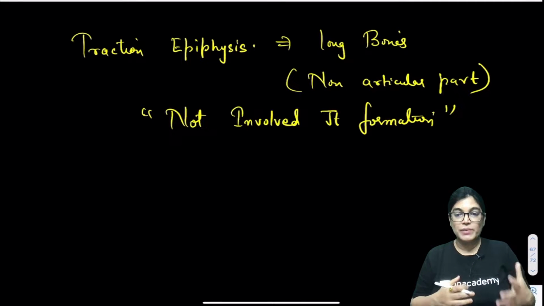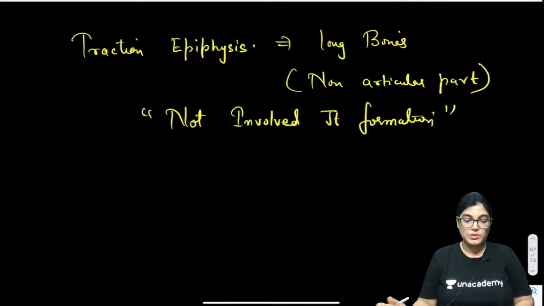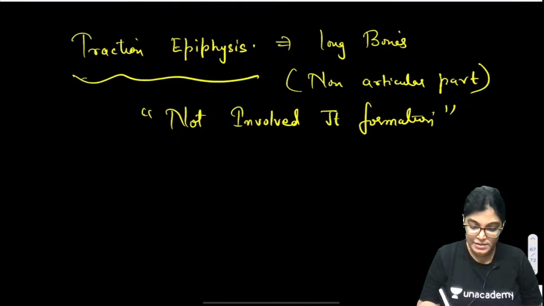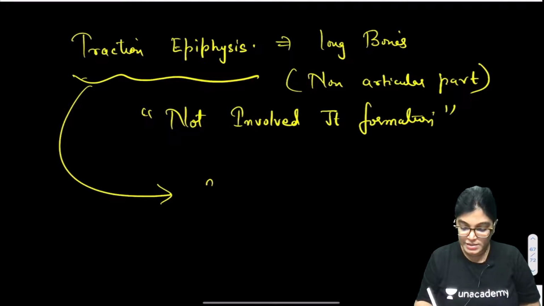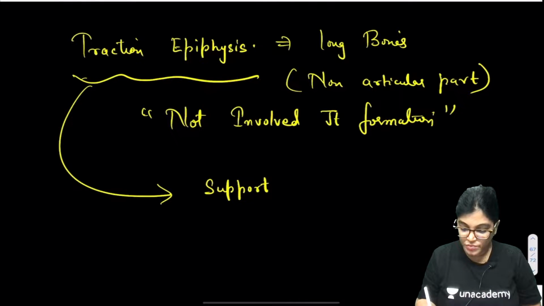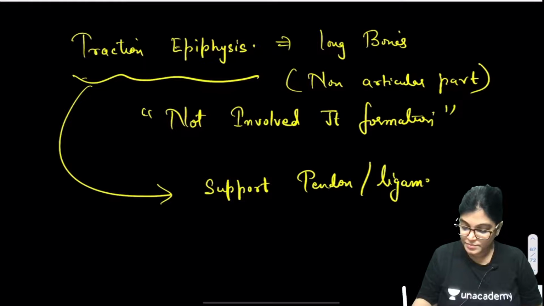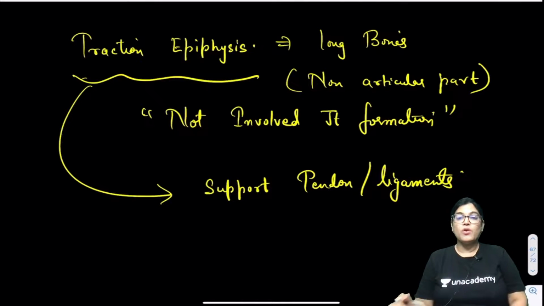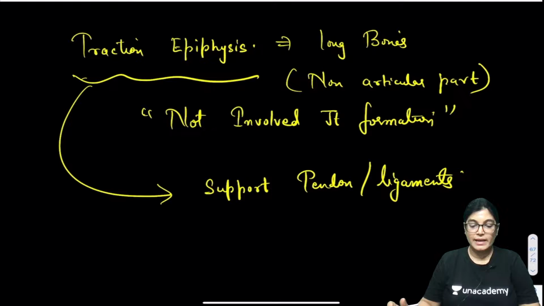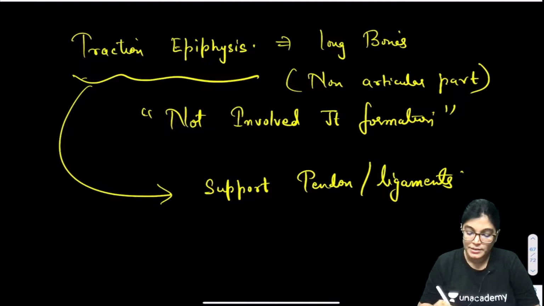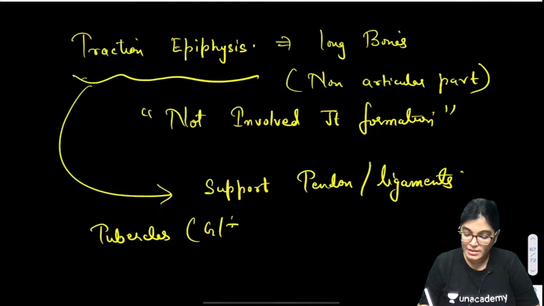When we are talking about pressure epiphysis, it is involved in weight transmission. Traction epiphysis is the area which is supporting. It forms a support for tendons and ligaments. It is formed due to the pull of muscles, tendons and ligaments, and the examples are the greater and lesser tubercles in the humerus bone, and the trochanters of the femur bone.